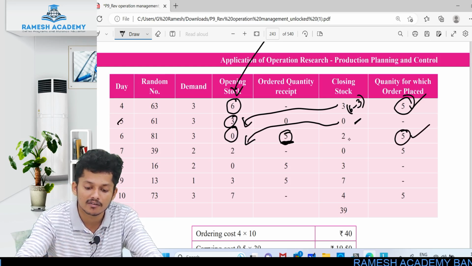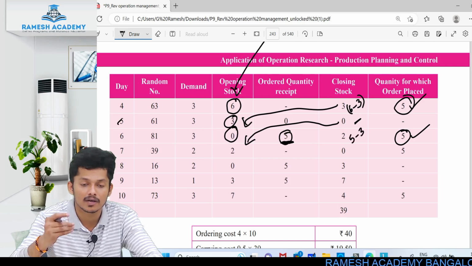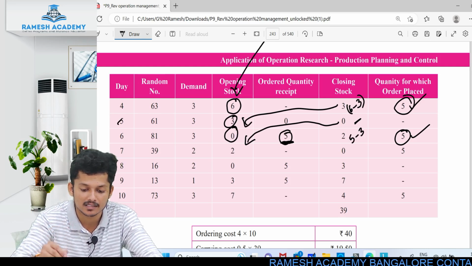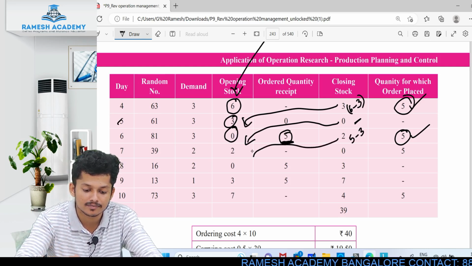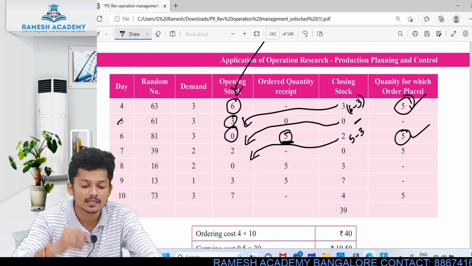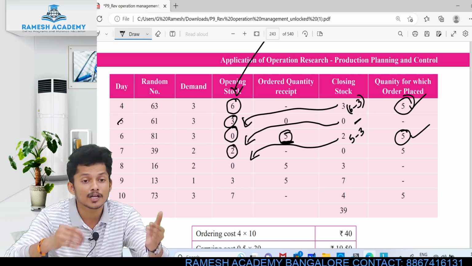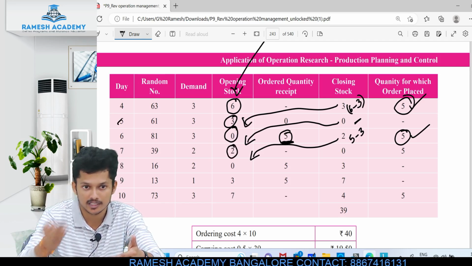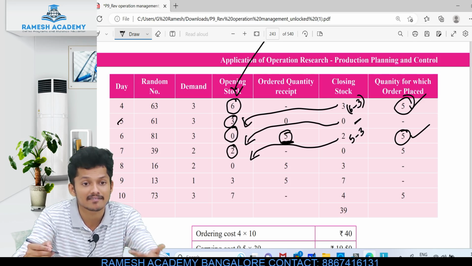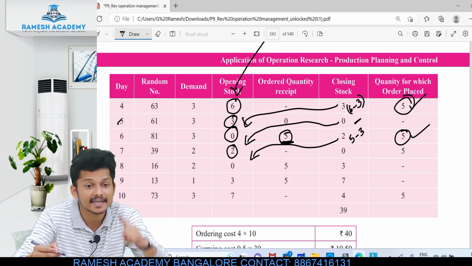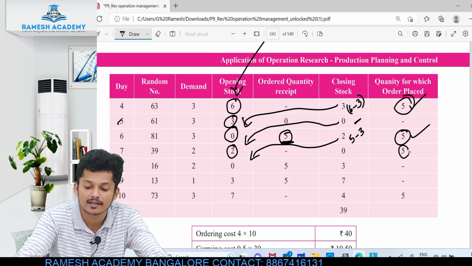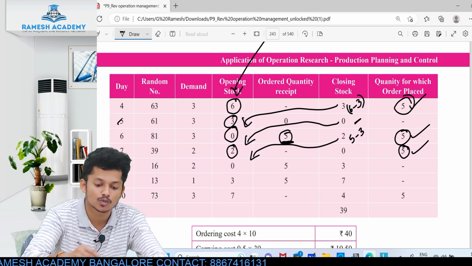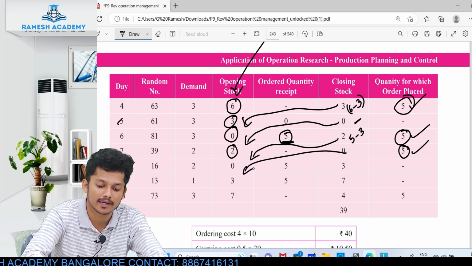Understood? Then here 5 minus 3, because the total in our hand is 5 and demand is 3. So 5 minus 3, 2. Next, this 2 becomes the opening here. Now see, the beginning of the day books is 2. And what we ordered, that is 5 books, on the previous day. So 2 plus 5 is 7. 7 is less than 8, right? Yes. So that's why you order again. Got it? So 2 minus 2, 0. Again you get 0 back here.